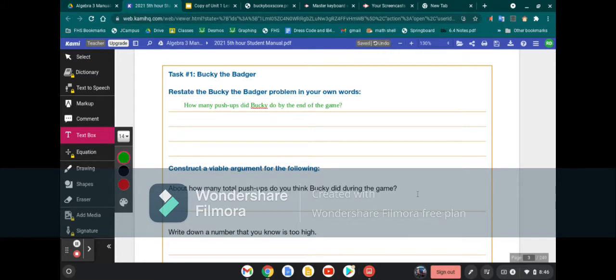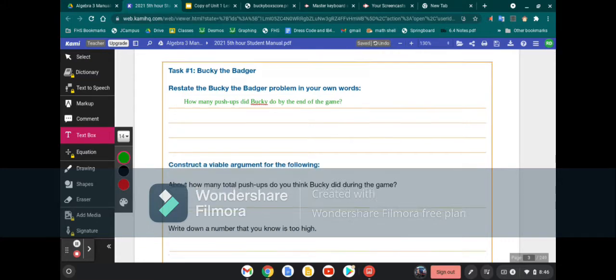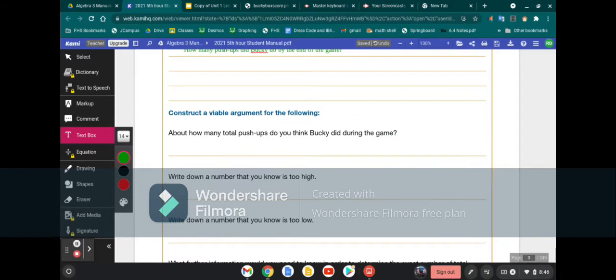All right. Now, they ask, about how many total push-ups do you think Bucky did during the game? This is going to be your educated guess. So pick a number that you think is reasonable. If you know that we've already got up to 17 push-ups and we've only got 10 points on the scoreboard, and we know it's going all the way up to 83 points, how many push-ups do you think Bucky will do? You're going to write that number in that blank.